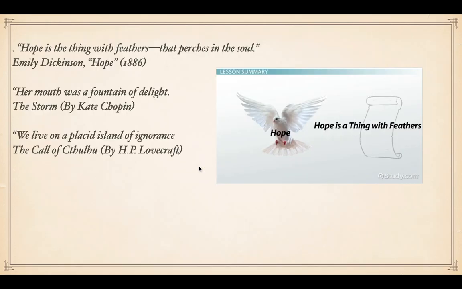Let's take another example. Dickinson's poem Hope: "Hope is the thing with feathers that perches in the soul." Here hope, an abstract idea, is compared to feathers, to birds, and in the same way the birds fly, hope also flies. So there is a comparison between two things, one abstract and one concrete.